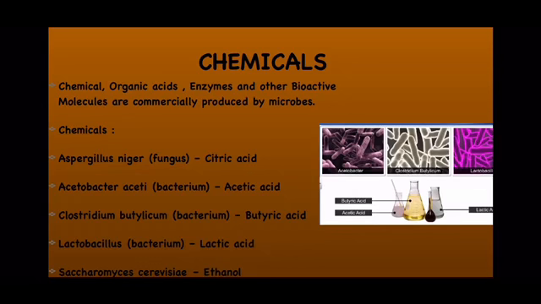It is used for the preparation of butyric acid. Next is Lactobacillus bacterium. You know, children, it produces lactic acid, and this lactic acid is used for making curd. And last is Saccharomyces cerevisiae, which is used for the production of ethanol. So all these microorganisms are very important, and they are used for commercial production of many chemicals, which can be used in the laboratory as well as for other useful purposes.